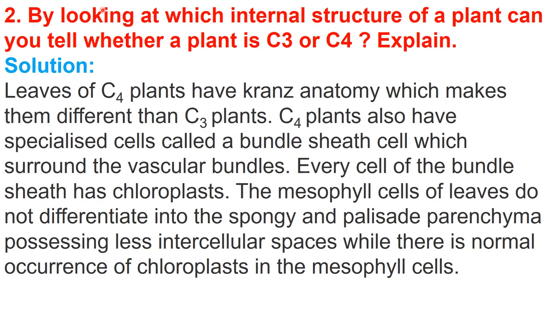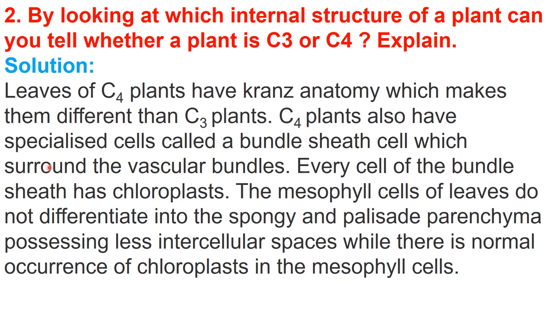Next question is, by looking at the internal structure of a plant, can you tell whether the plant is C3 or C4? Explain. So obviously, with the help of anatomy, meaning the internal structure of the plant, we can tell that the plant is C3 or C4. Leaves of C4 plants have Kranz anatomy. We have done about it, that there is a different type of anatomy in the leaves of C4 plants, and that is Kranz anatomy, which makes them different from C3 plants.